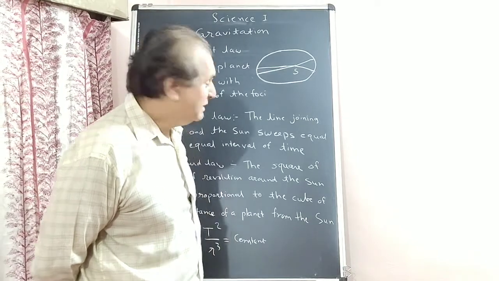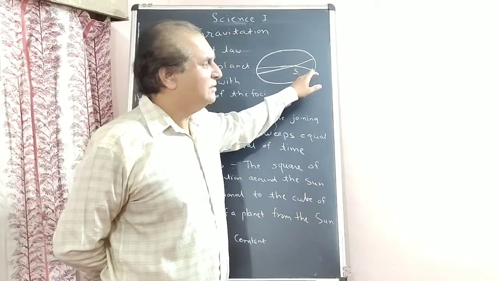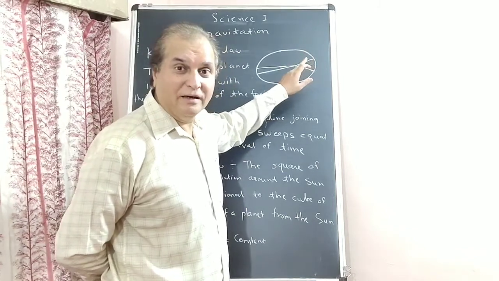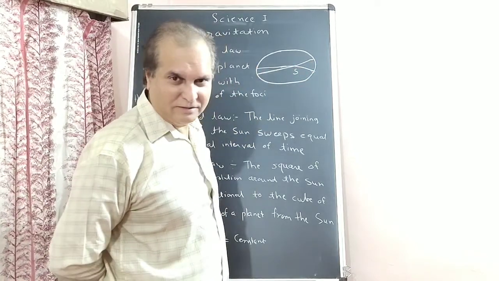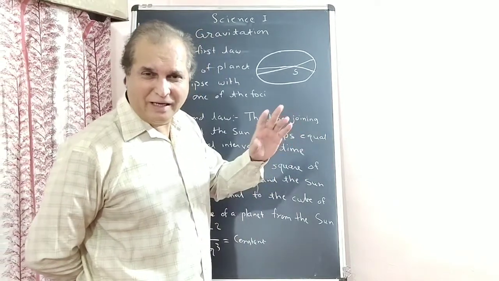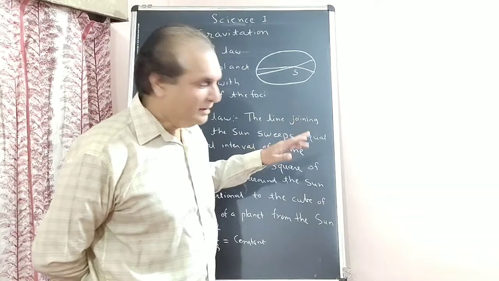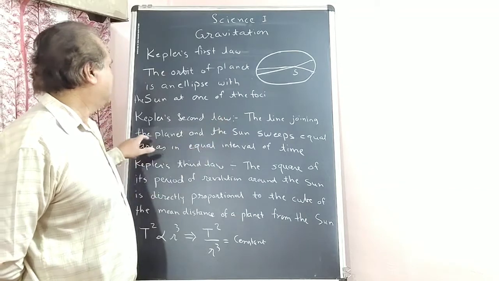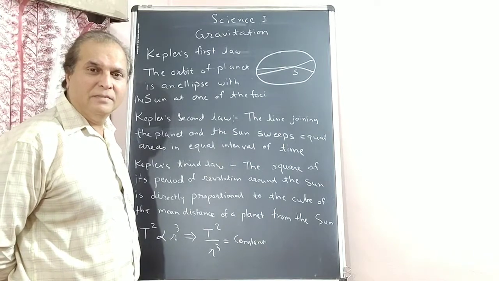Understood? This is Kepler's second law. So when we are close to the Sun, the Earth moves faster because it has to sweep equal area in equal intervals of time. When the Earth is far from the Sun, it moves slower. I am not mentioning geographical terms like apogee and perigee, or anything about latitude and longitude. This is the scientific point of view. Kepler's second law: the line joining the planet and the Sun sweeps equal area in equal intervals of time. Understood?